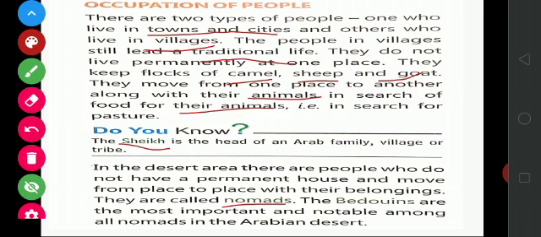The Bedouins are the most important and notable among all nomads in the Arabian desert. They are a type of nomad who move from one place to another in search of food for themselves and for their animals also.